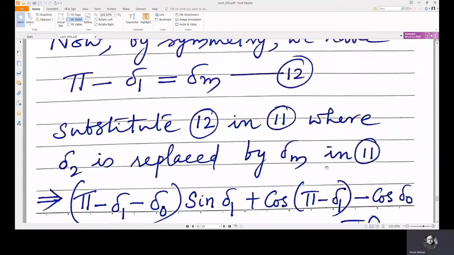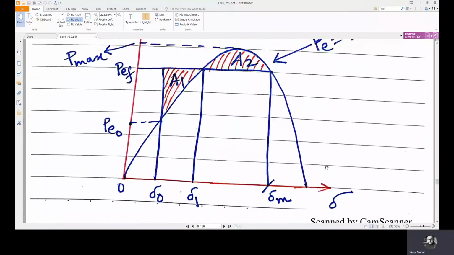So that's all with this numerical example. Thank you.